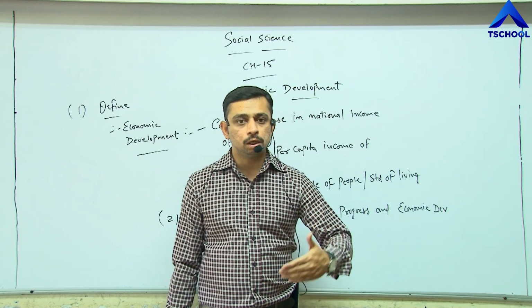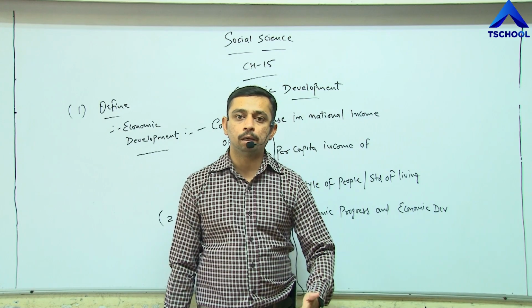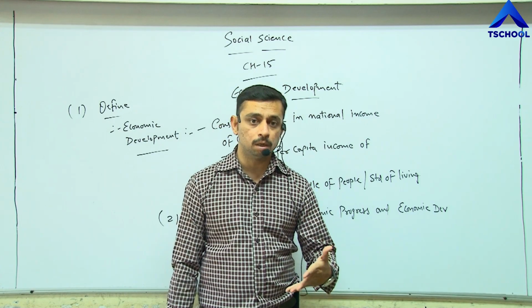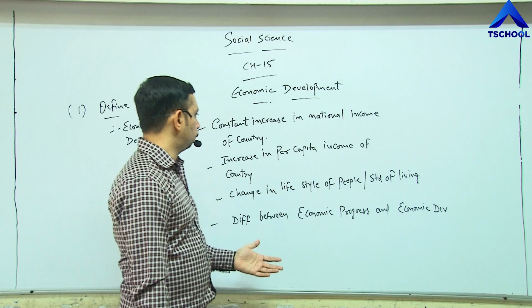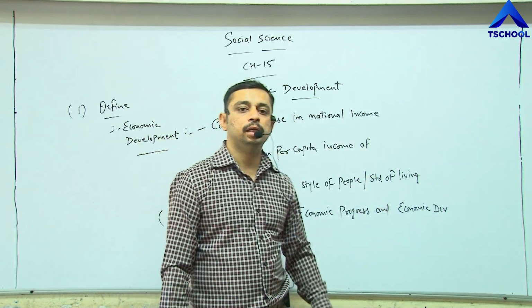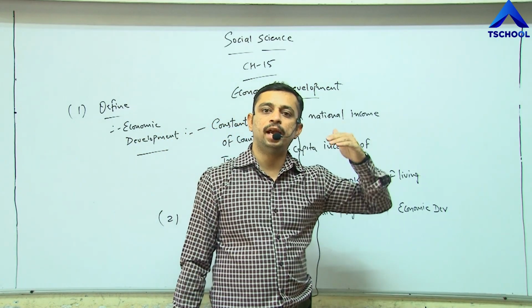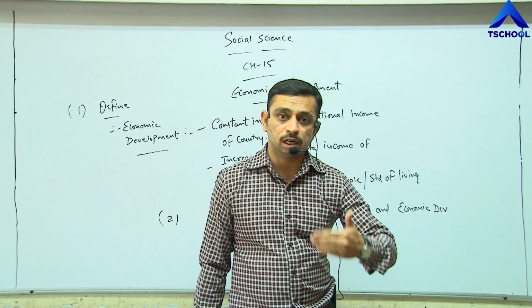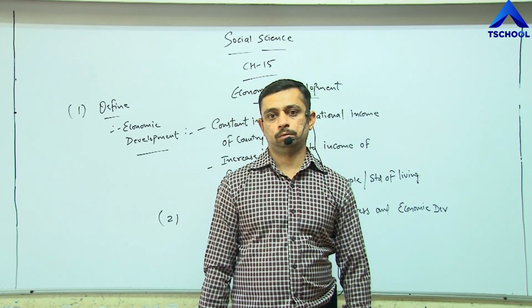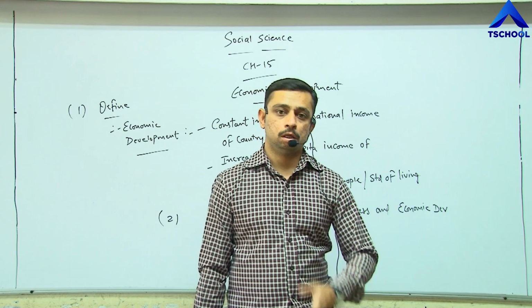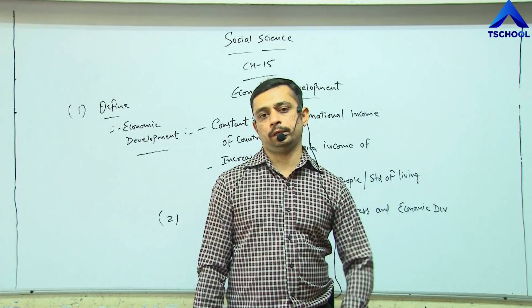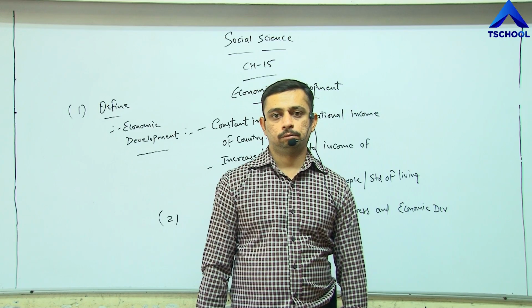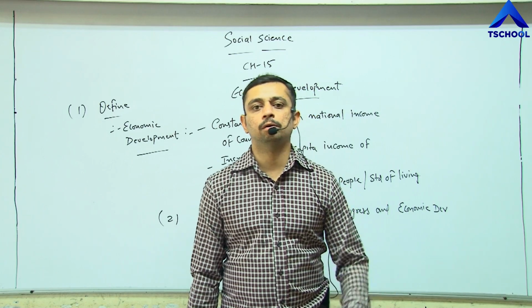So if we really want economic development, the income that you have, plus the national income that goes into the hands of government, should constantly increase, should constantly flow. If you want pure water, the river should always be flowing, right? That is the basic rule.